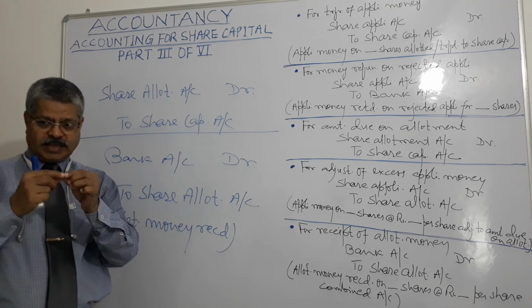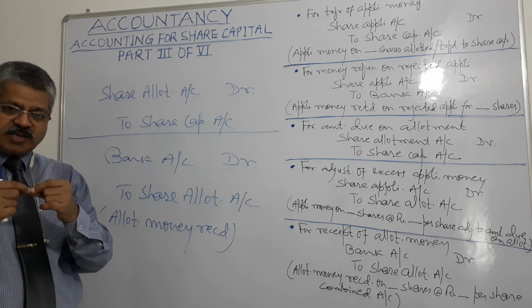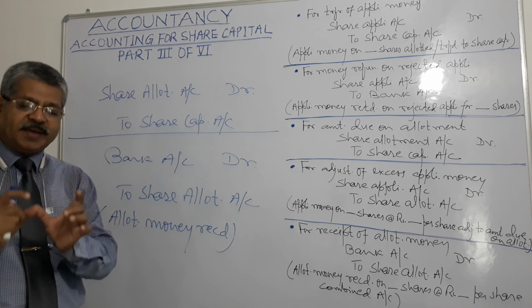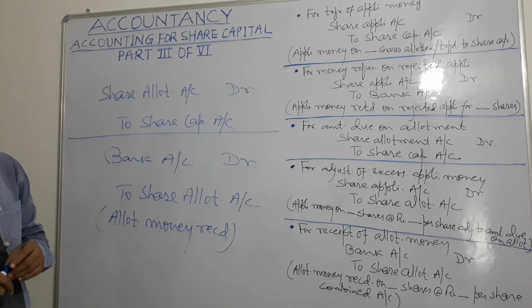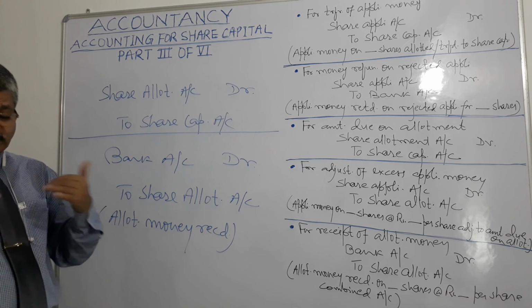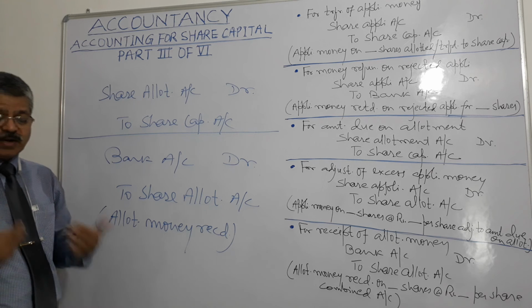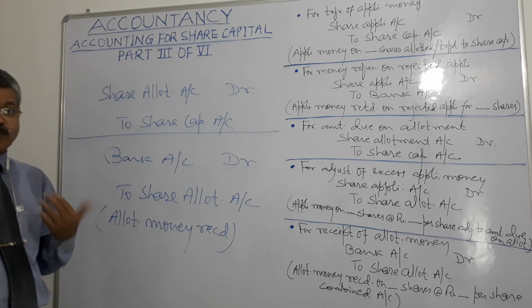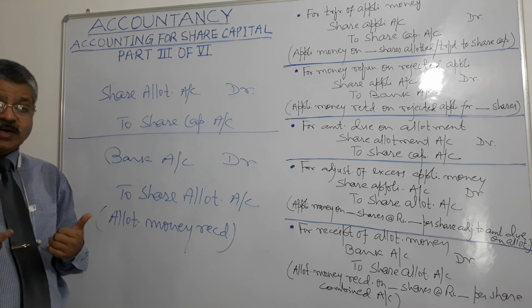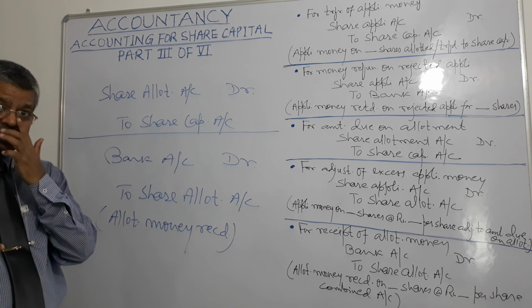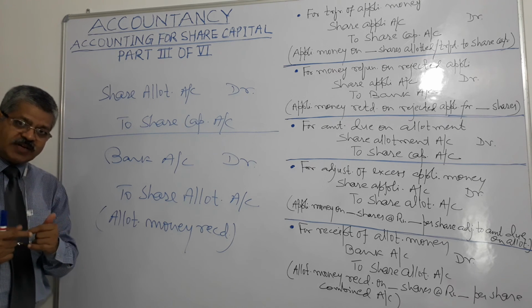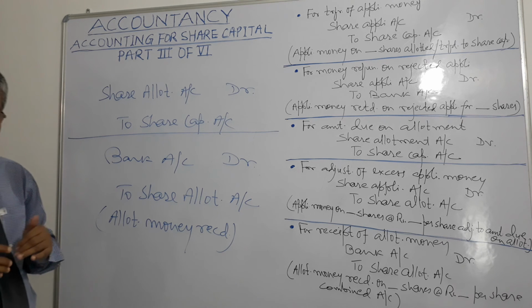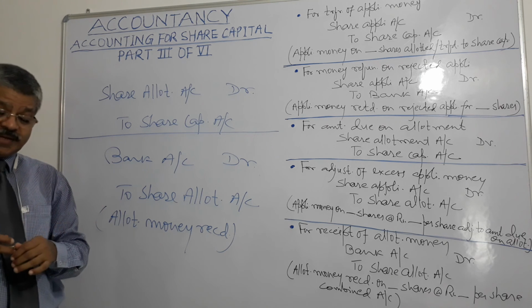Because in that call in advance account, that money was parked only for a small, temporary period. And for payment of interest, call in advance was received. The company was holding money for more than the required period. So the company needs to pay interest. So what is the accounting entry? Interest on call in advance account will be debited and bank account will be credited.